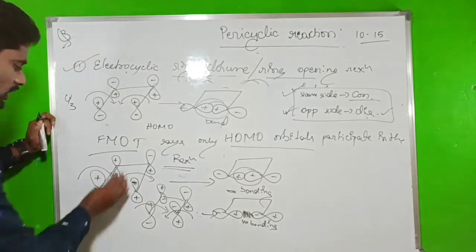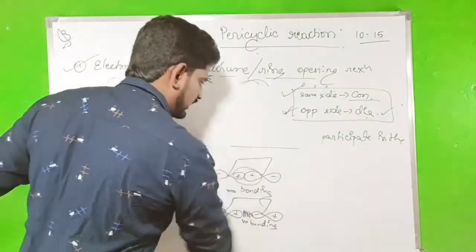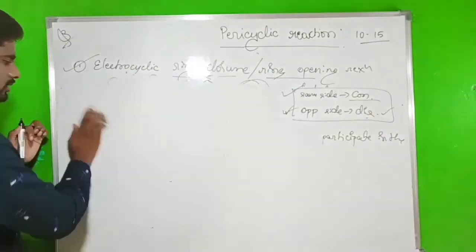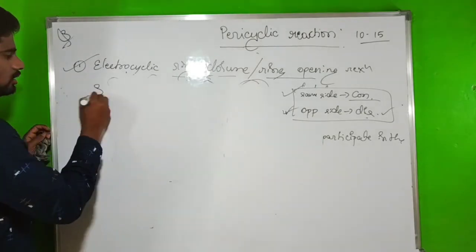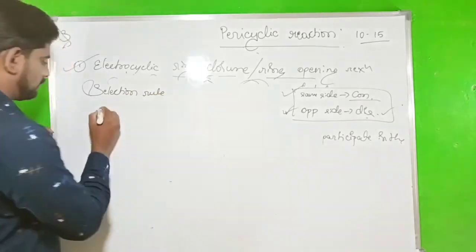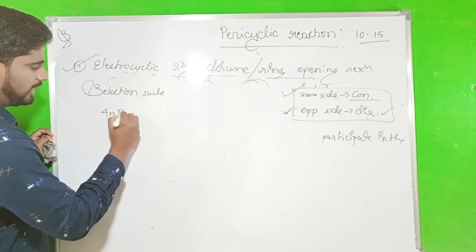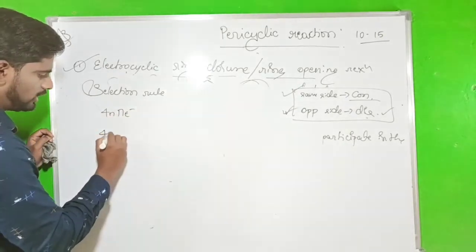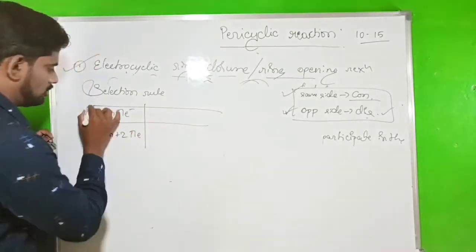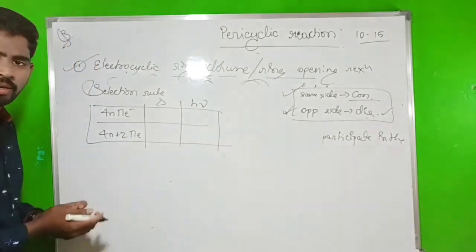So now go to the selection rule. The selection rule tells which rotation should take place in which condition. The selection rule: 4n pi electrons, 4n plus 2 pi electrons, thermal condition, photochemical condition.